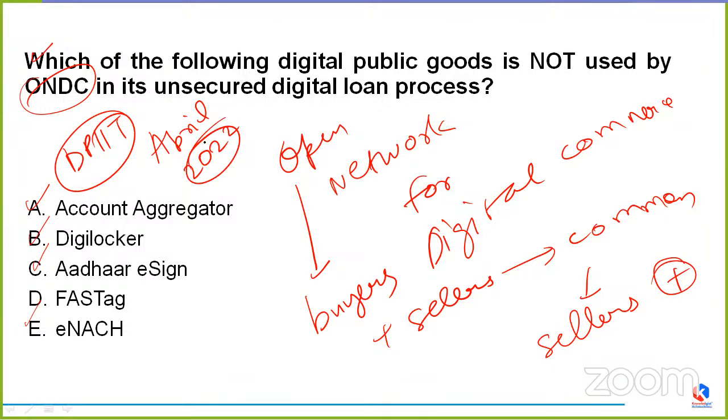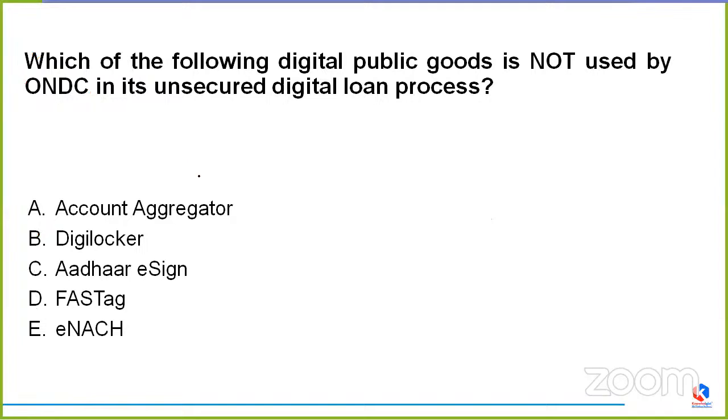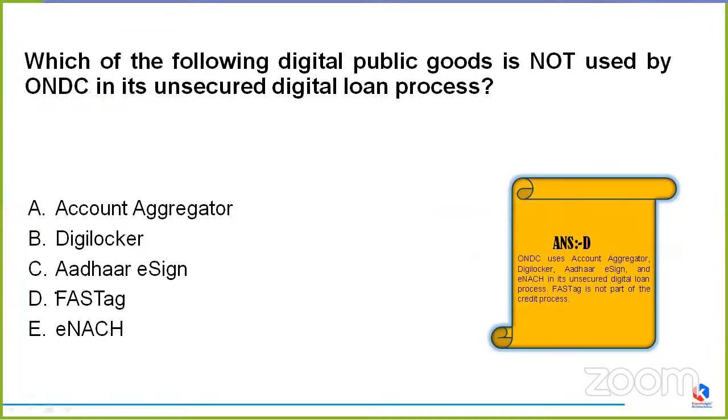Now coming back to the question, which is asking for the digital public good which is not used by ONDC. So Prince, Jimmy are saying A, Ravinayak B. Okay, Prince is saying D. Ravinayak B. Ritvik, DigiLocker. Rohit Patil, option B, that is DigiLocker. So this time, my friends, the correct option is D, FASTag.